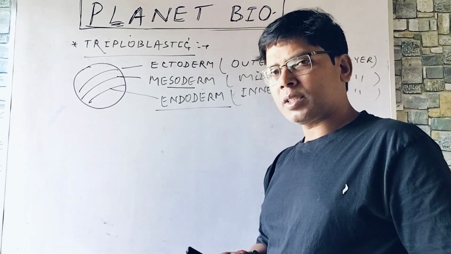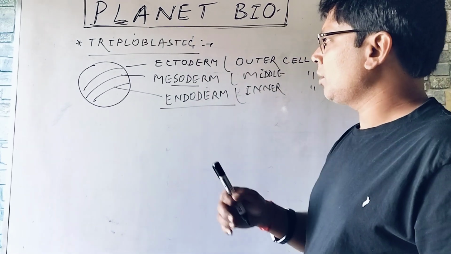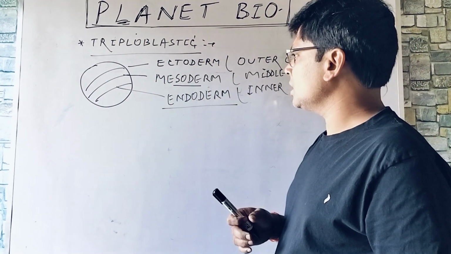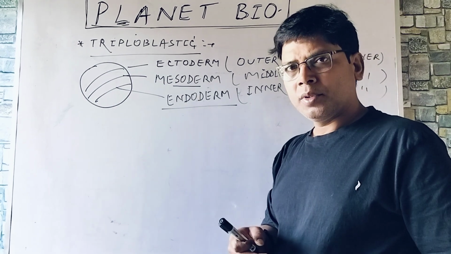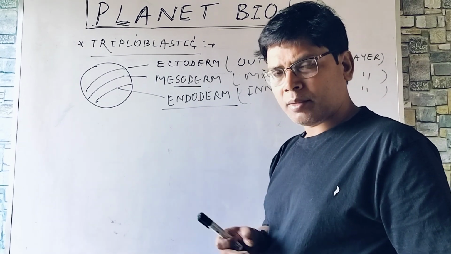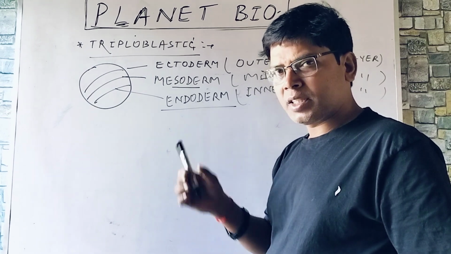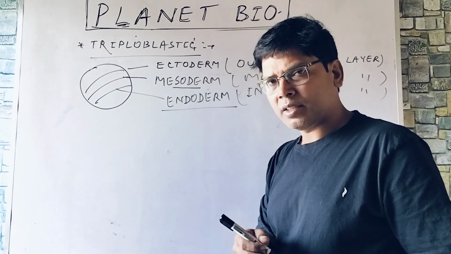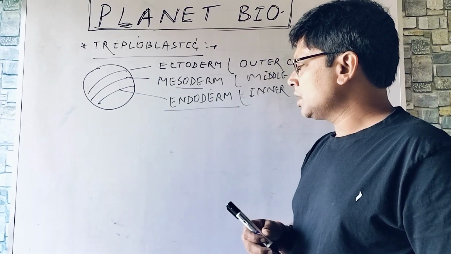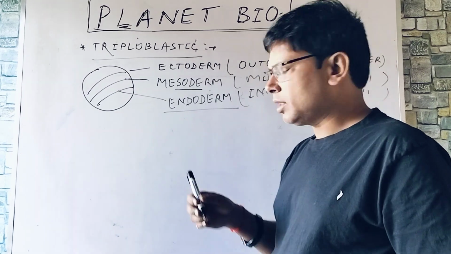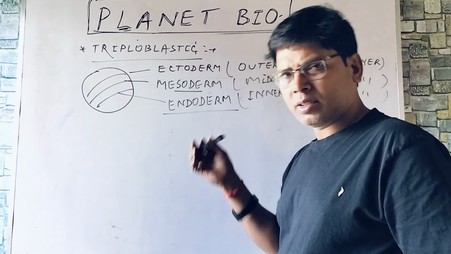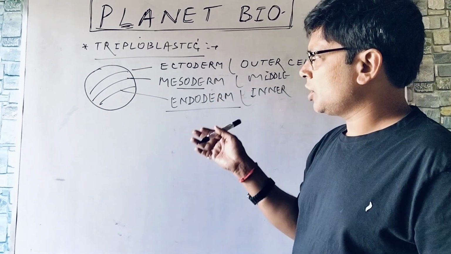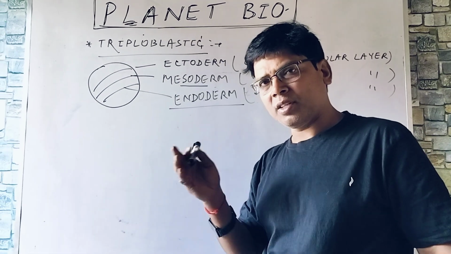Now what about organs developing from these germ layers? Ectoderm, the entire neural system, brain, spinal cord, all these things. Mesoderm, blood vascular system, circulatory system, excretory system, except one, urinary bladder, that is endodermal in origin. Now, the organs which are endodermal in origin, you can write lungs, liver, pancreas, all these, right? So, these are the germ layers or cellular layers which give rise to the formation of different organs.